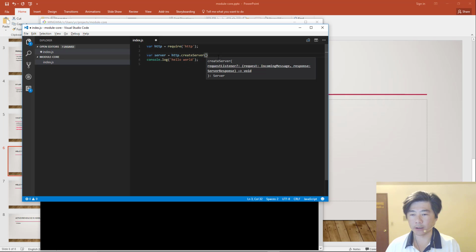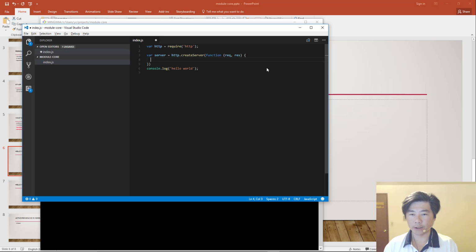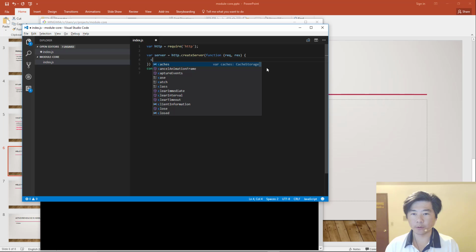It takes in, as you can see here, a request listener, which is a function that takes in two parameters, a request parameter as well as a response parameter. Then all we have to do is write out the data, print out hello world to the response.